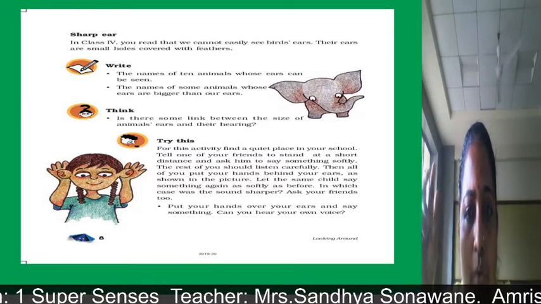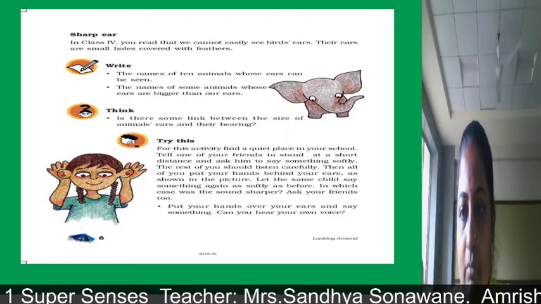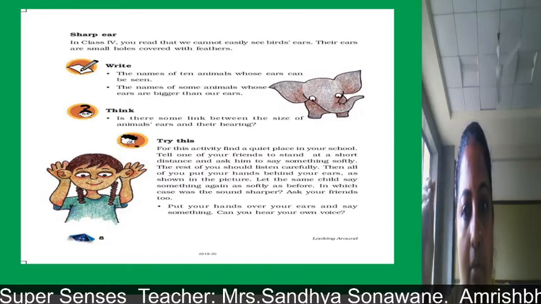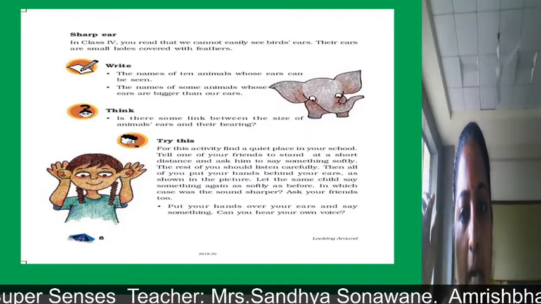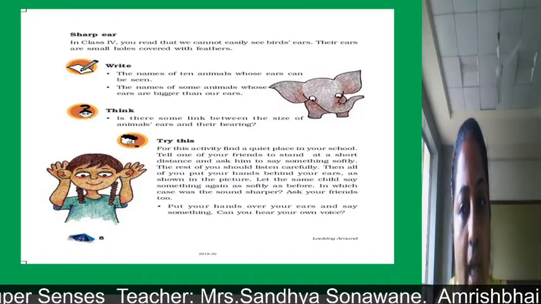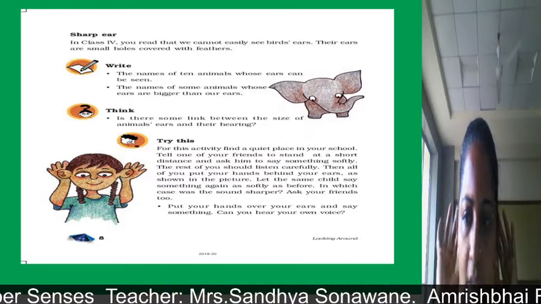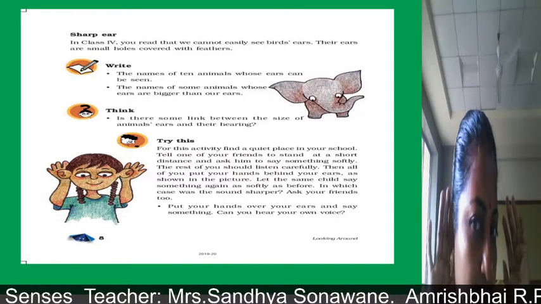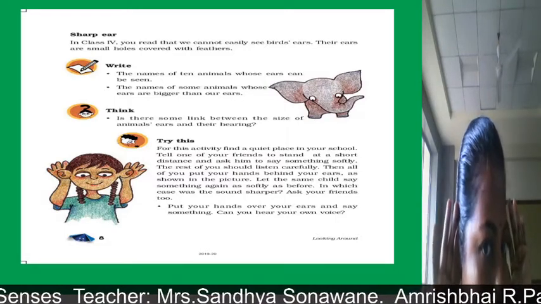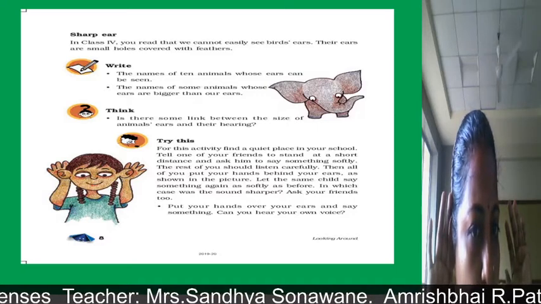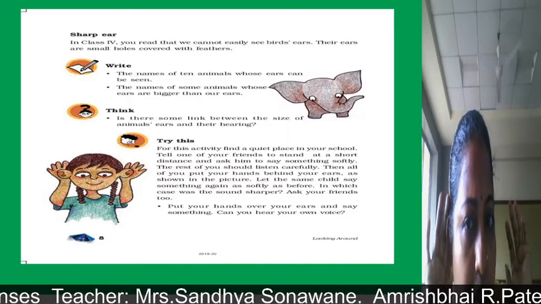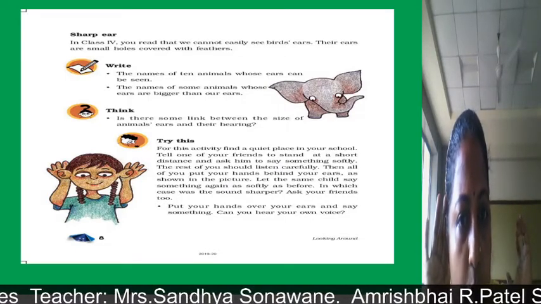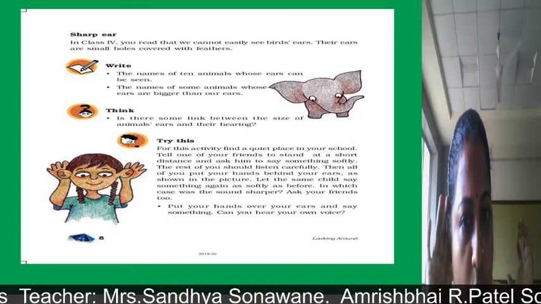The rest of you, means the others, have to listen carefully. Then all of you put your hands behind your ears. If you are doing the activity, you can do just one thing. This is your ear. Now just put your hand behind your ear and then listen. They have shown you in the picture also. Let them ask again to say something softly. In which case was the sound sharper? Ask your friend too.